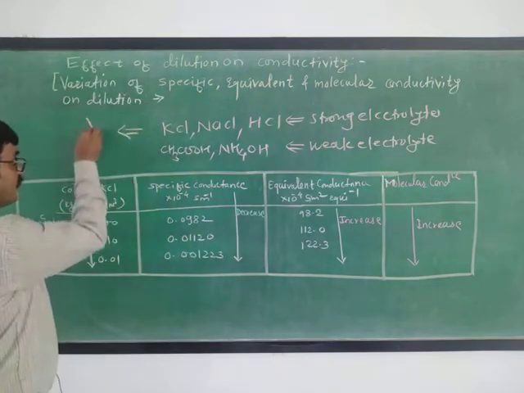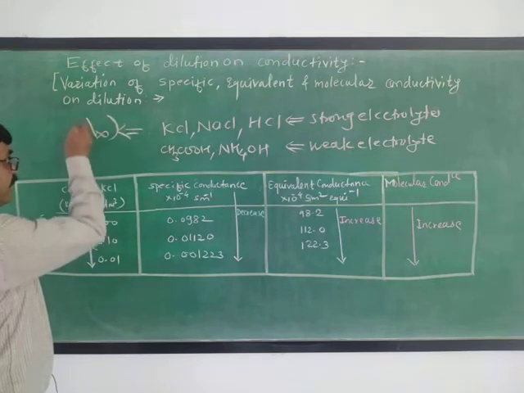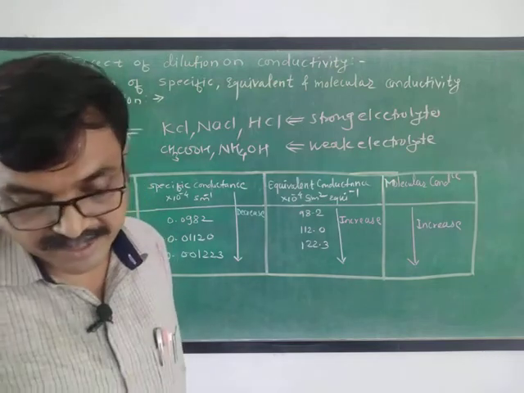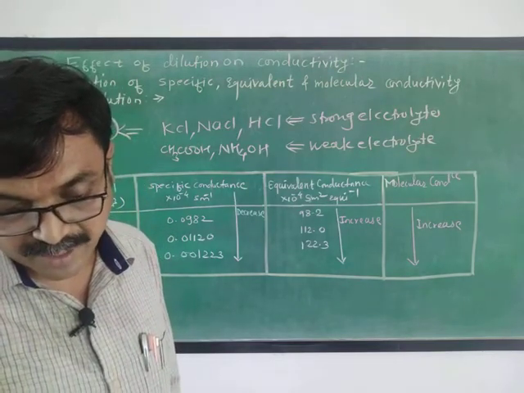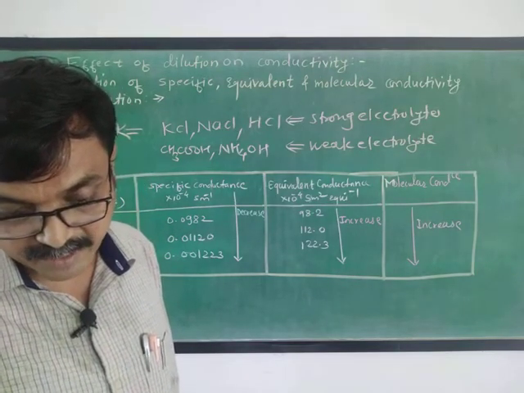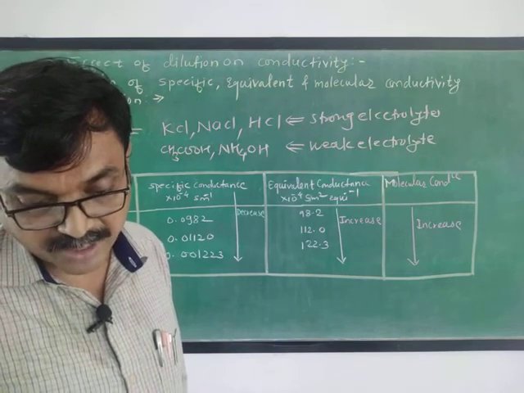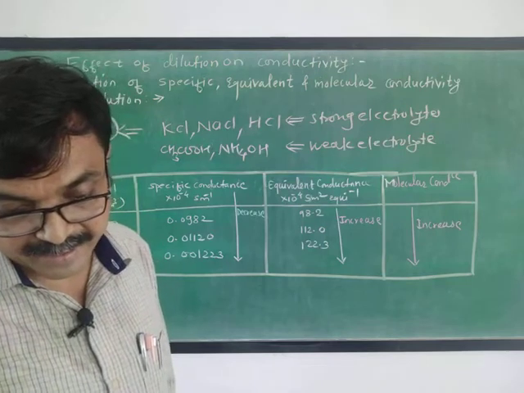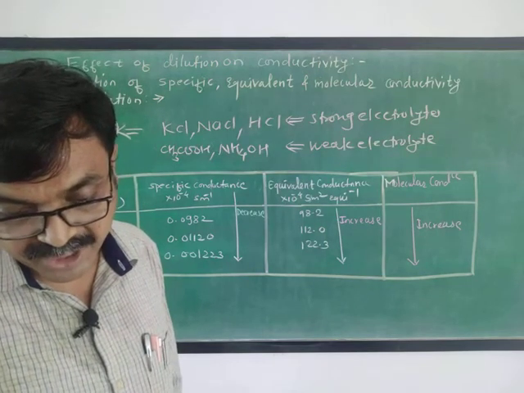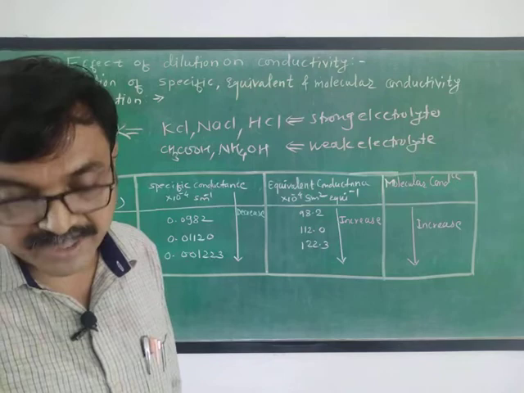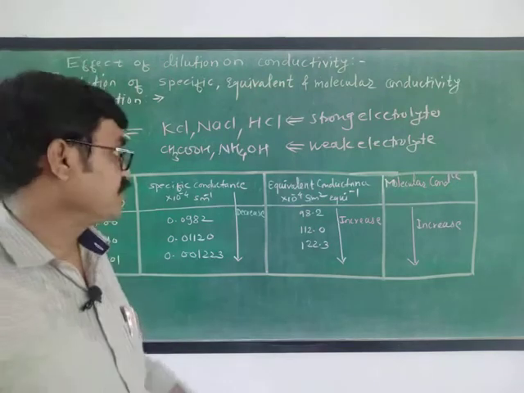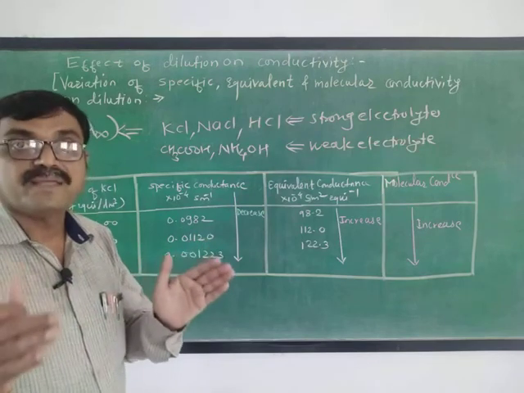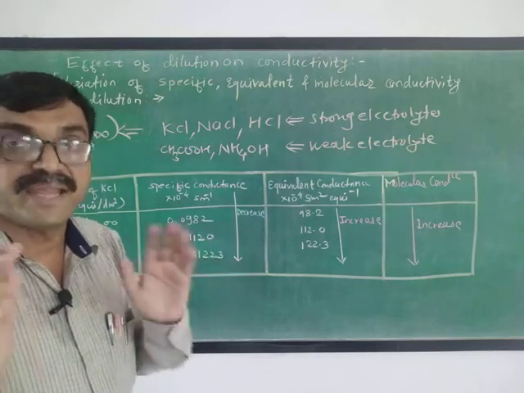On the other hand, in case of weak electrolytes, the conductivity continues to increase with dilution for all practical values of dilution, and the maximum is reached when the solution is infinitely dilute. For the electrolyte, the maximum increase will be when the solution is infinite.